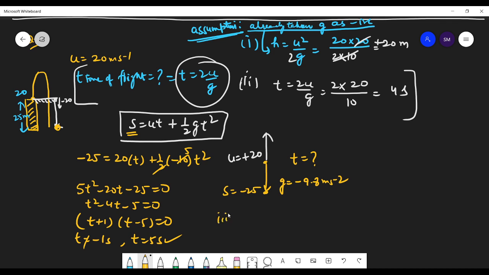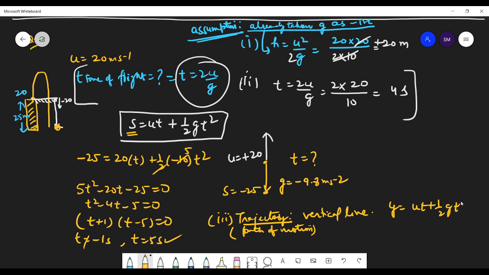Now the third part is trajectory that we were discussing. So what's the trajectory? So trajectory will be a vertical line. Trajectory means path of motion. So path of motion is a vertical line. You can prove it. y is equals to ut plus half gt square.